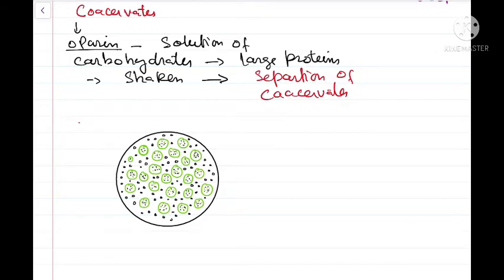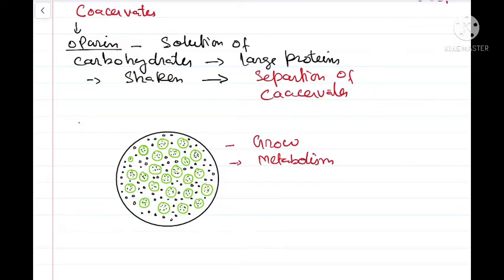These coacervates are not living. They are not living structures because they don't have a biological membrane. But these aggregates had a definite structural arrangement. Number one, these coacervates showed some properties of living systems. For example, these coacervates could grow, and they showed early types of metabolism, early signs of metabolism.